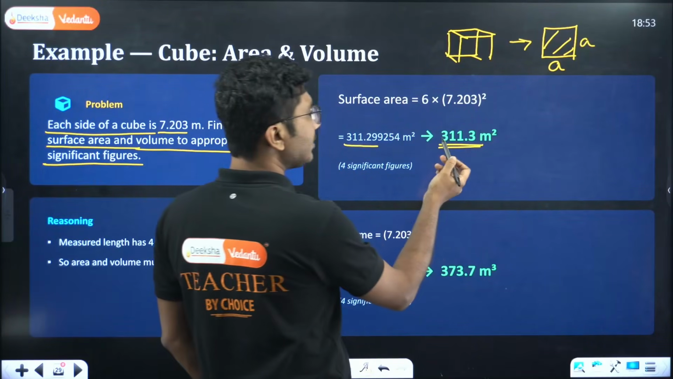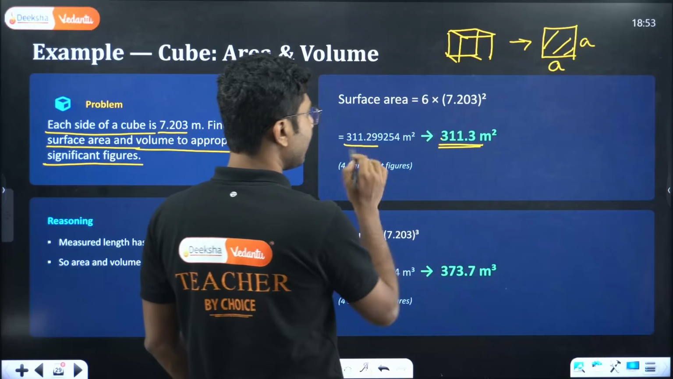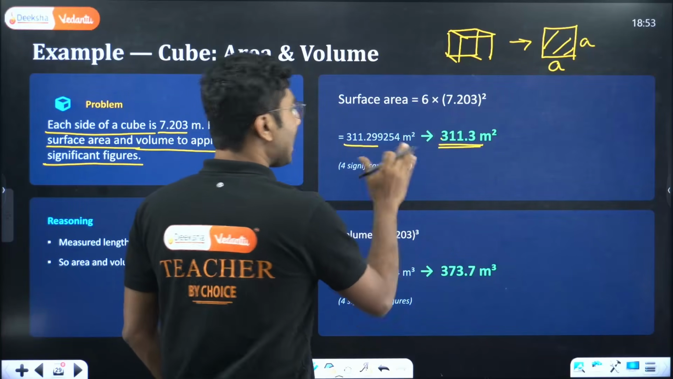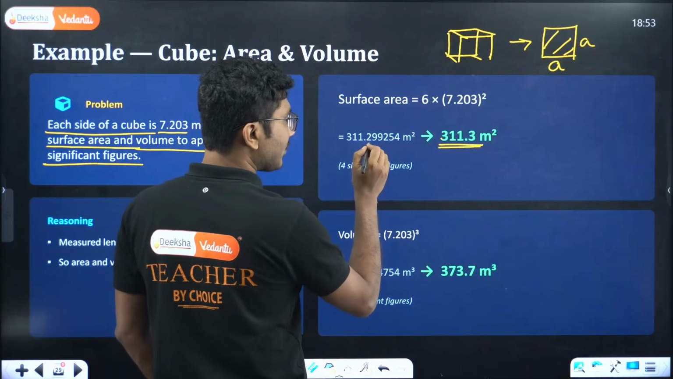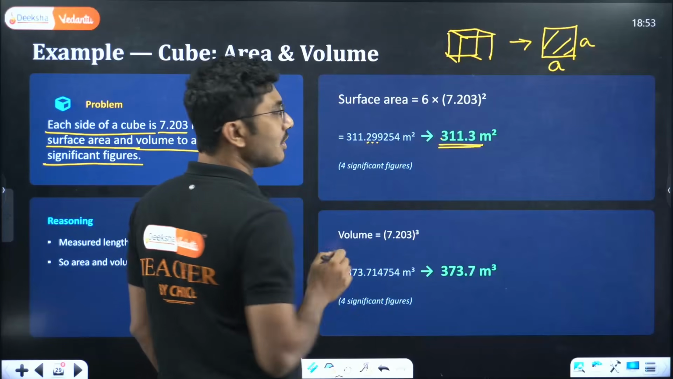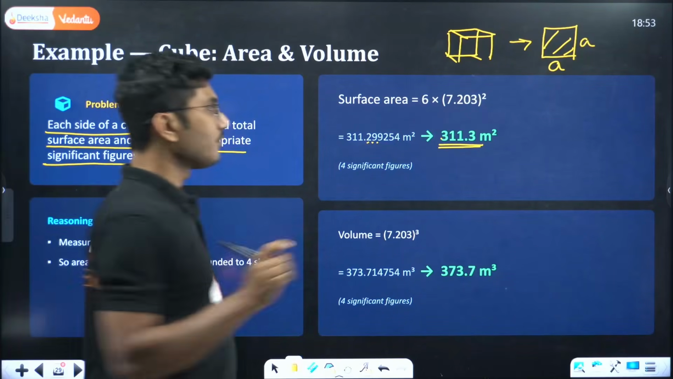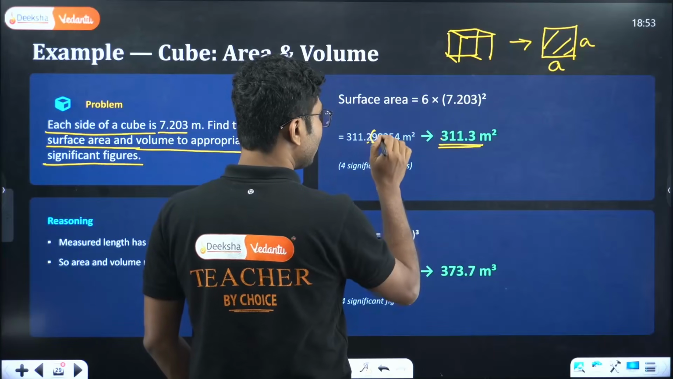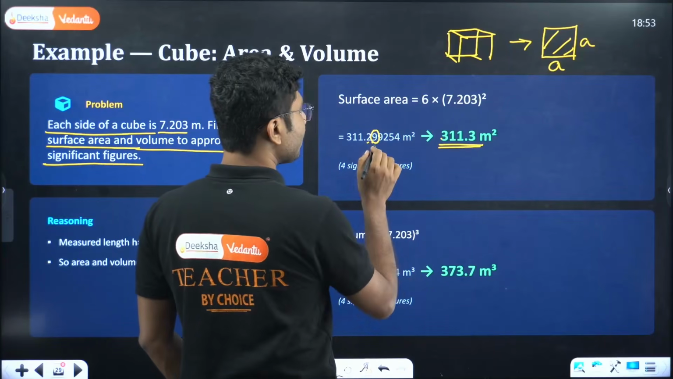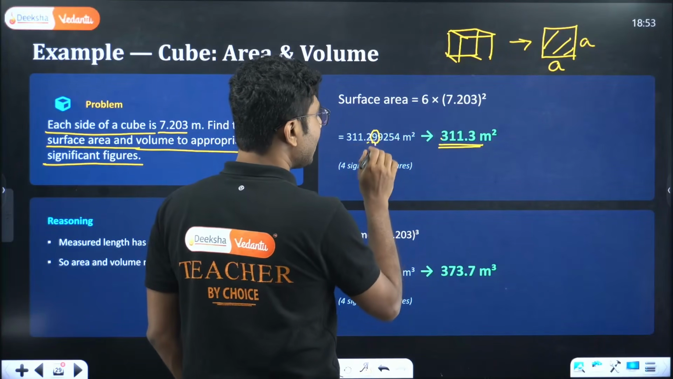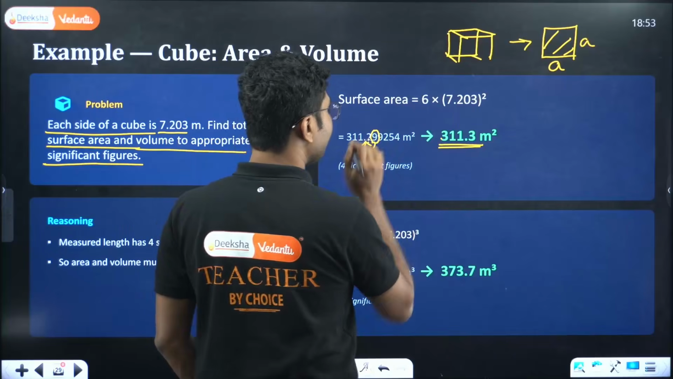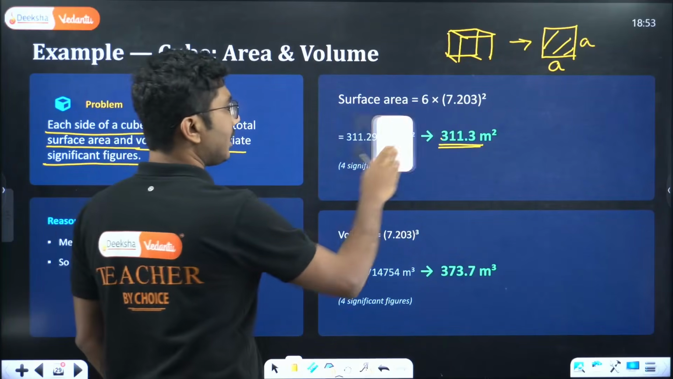So that means 311.3. You can ignore everything else. After calculating, you are getting 311.299, so you need to apply the law of rounding off. Rounding off means you are going to drop this 9. This 9 is greater than 5, which means you have to increase the previous number by 1. That's how you will do it.